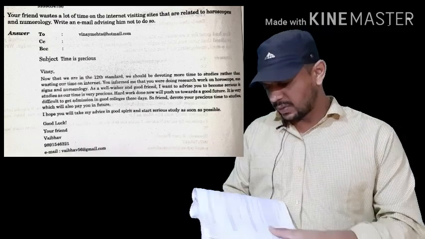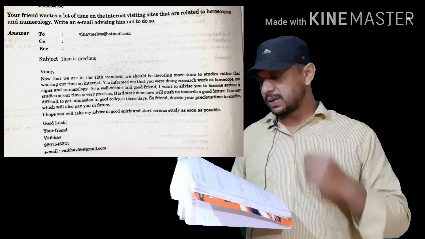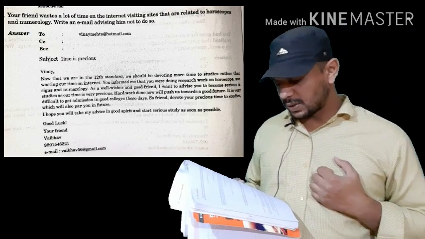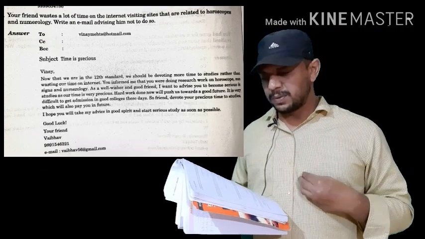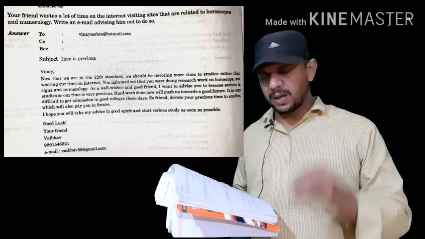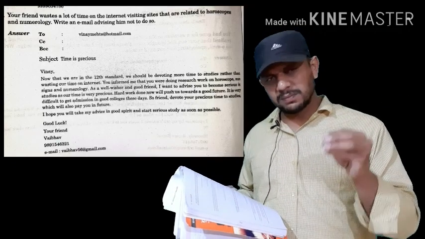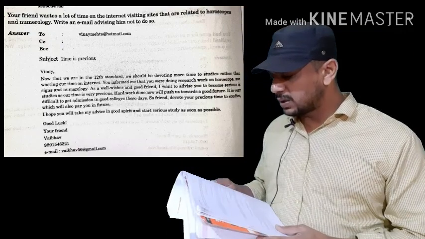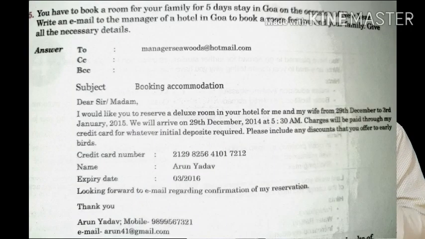Now we are going to see one more email. We'll discuss the second email. So you have to book a room for your family for 5 days. You have booked a room for 5 days for your family, because on New Year you intend to go to Goa. So in Goa you have already booked a hotel for 5 days. Write an email to the manager of a hotel in Goa to book a room for you and your family. Give all the necessary details.